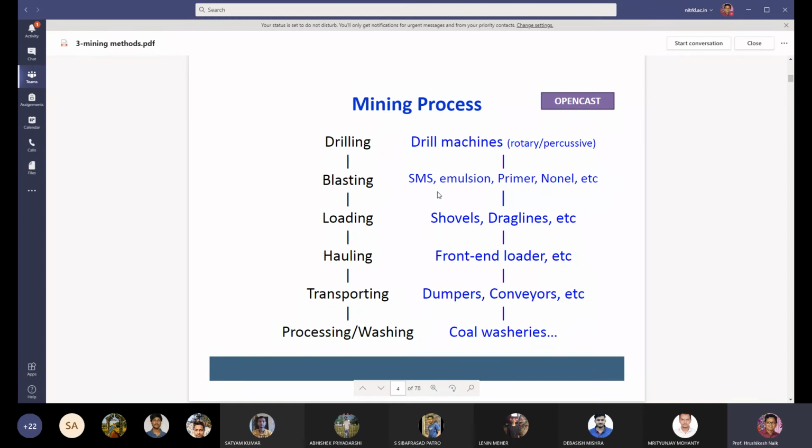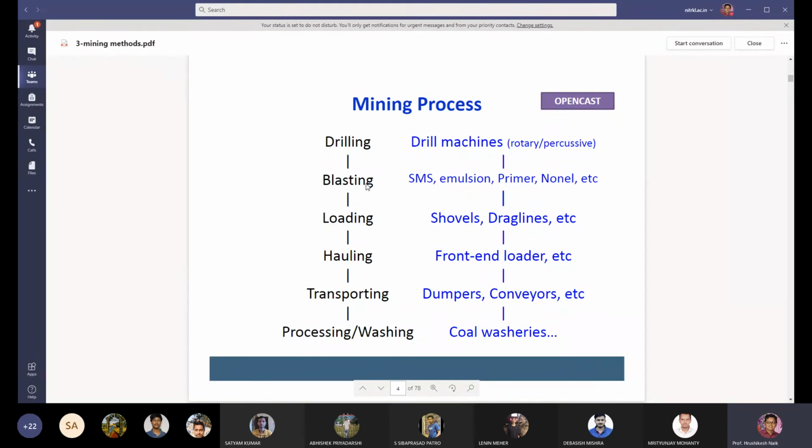Then after drilling the holes, you have to go for blasting. Blasting is carried out by site mixed slurry explosives or emulsion explosives, using primers and non-electric detonators. So while blasting, you will use different types of explosives.